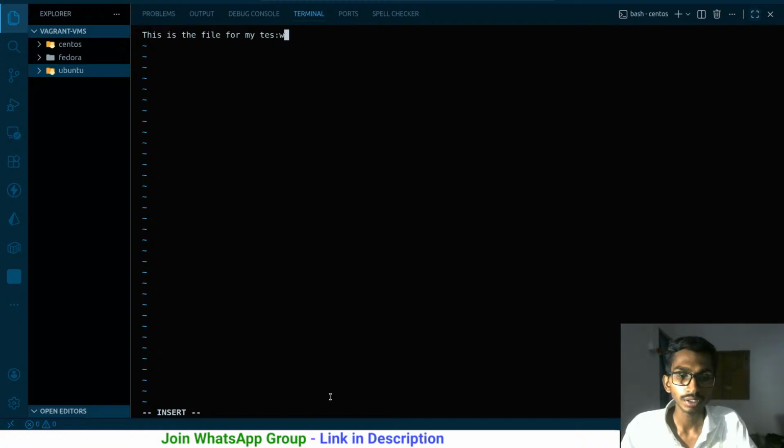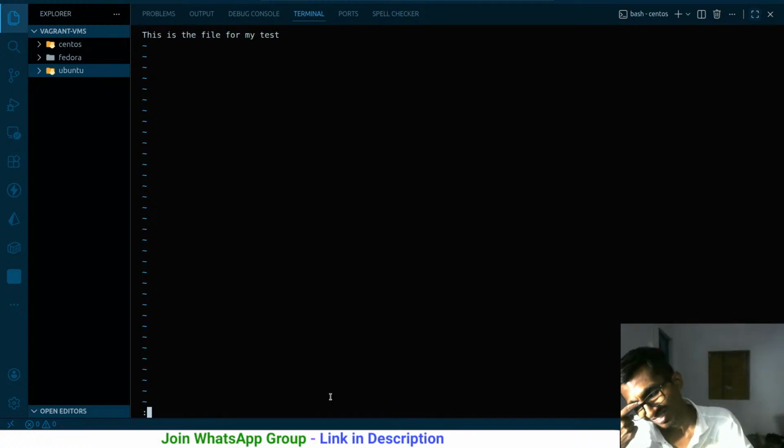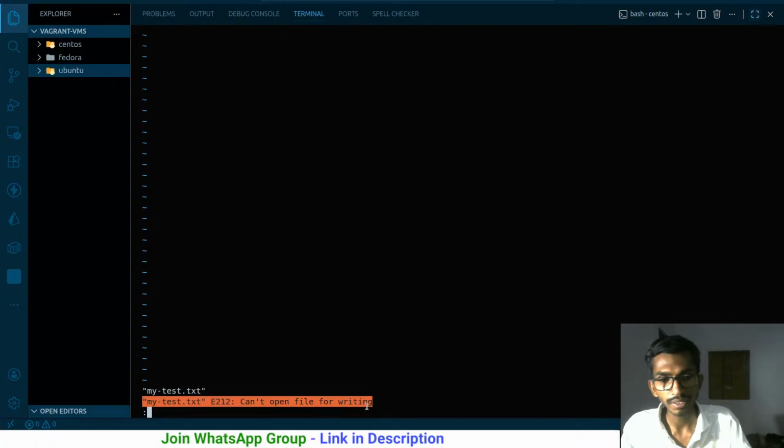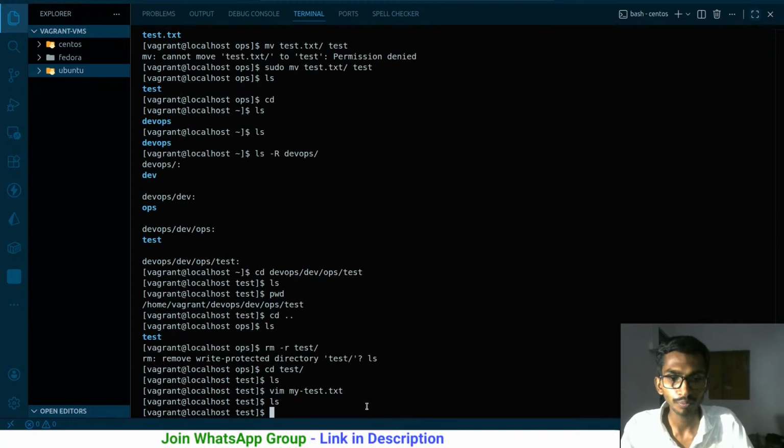Well, I cannot really save it like this. Yeah, because I'm not the root user, and what I'll actually have to do is open this with sudo. If I try to save it, it is simply saying that it can't open the file for rewriting. So let me just simply exit from here forcefully first of all.